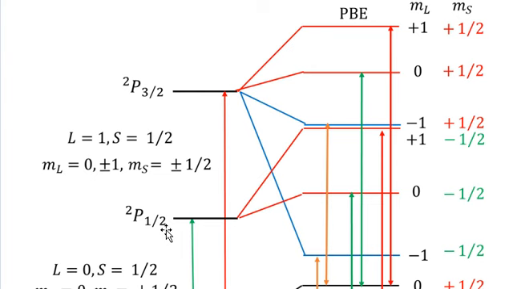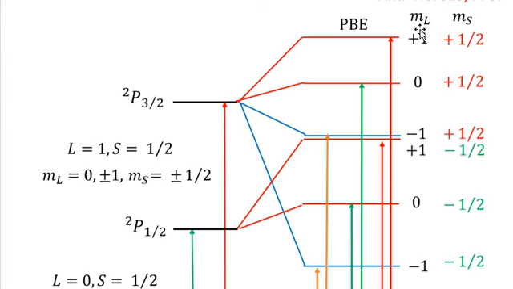Otherwise, there is no need to connect these values, four splittings with P3 half and two splittings with P1 half. So forget for the time being their association with P3 half and P1 half.